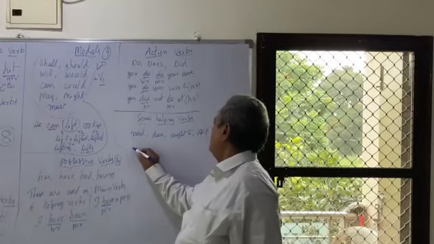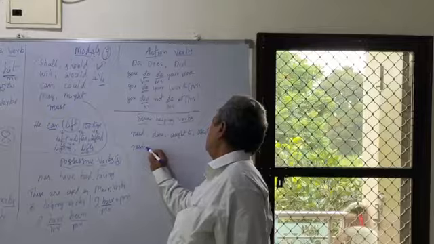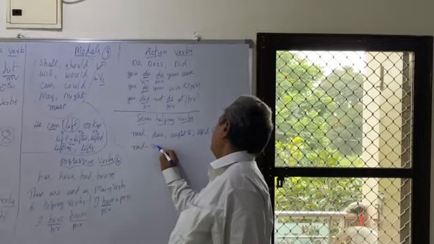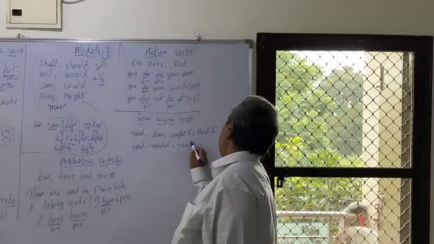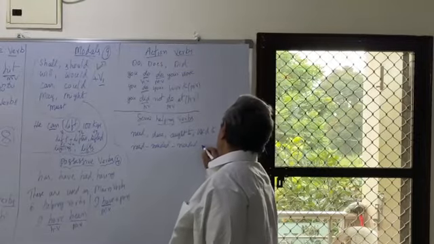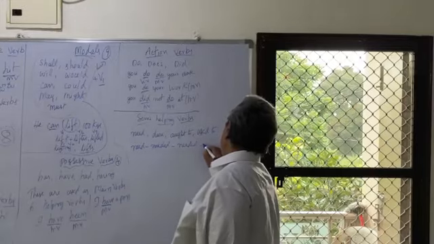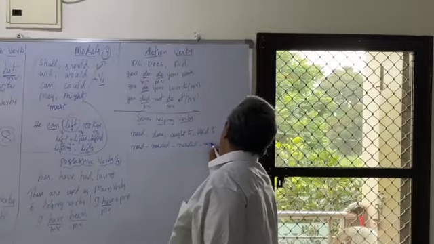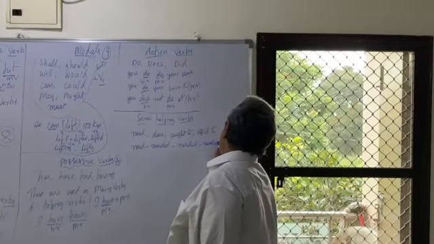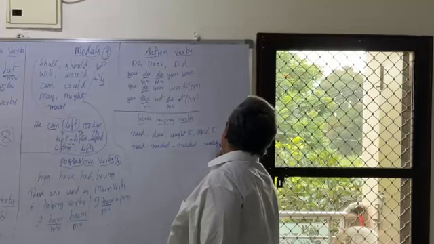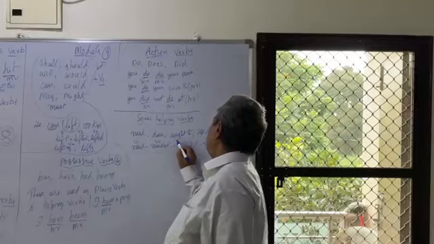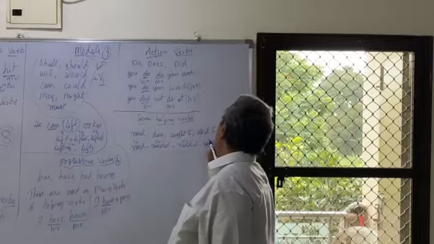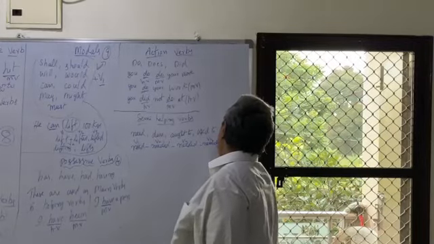Need means need, needed, needing, needs. These are the five types of ordinary verbs: V1, V2, V3, V4, V5.